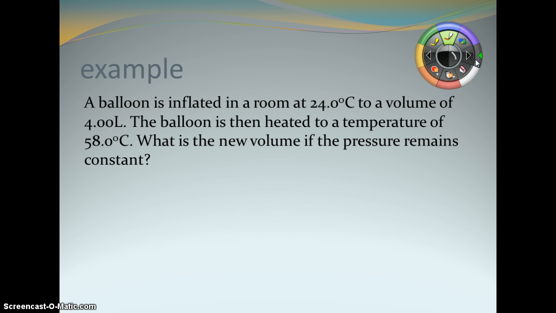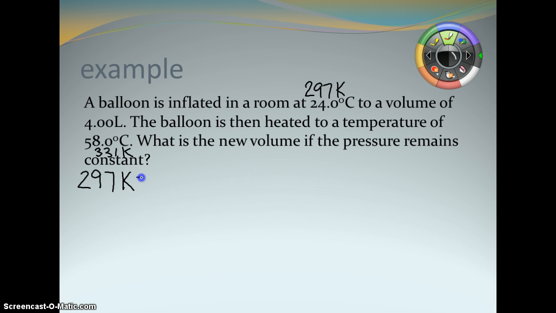So 24 plus 273 is going to give us 297 Kelvin. And 58 plus 273 is going to give us 331 Kelvin. Now, just because we converted that does not mean that's what we're going to go with. For our sig figs, you're going to have to go with the least number. I kept 3, so our answer is going to have to be in 3.